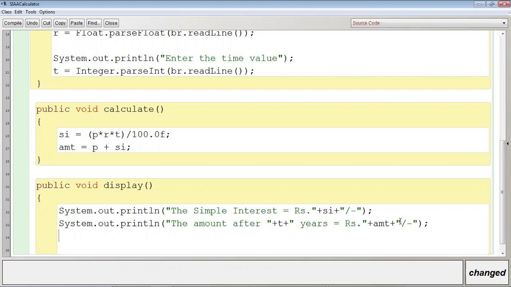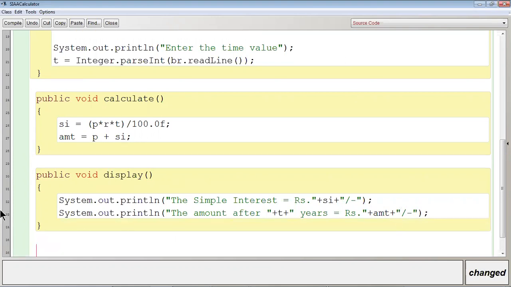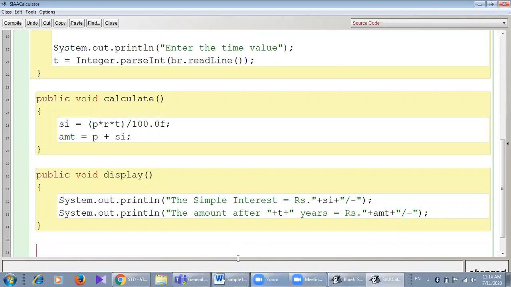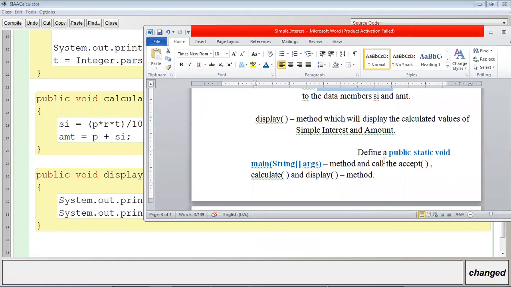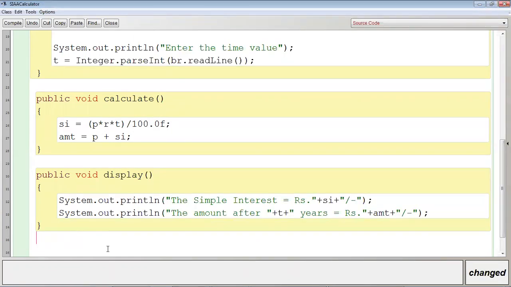Close it. So what was the task of display method? To display the calculated simple interest and amount. Read the question. Then define a public static void main String args method and accept the values, and call the accept and then calculate and then display method. Now let me define the main method. Public static void main, capital String array args.